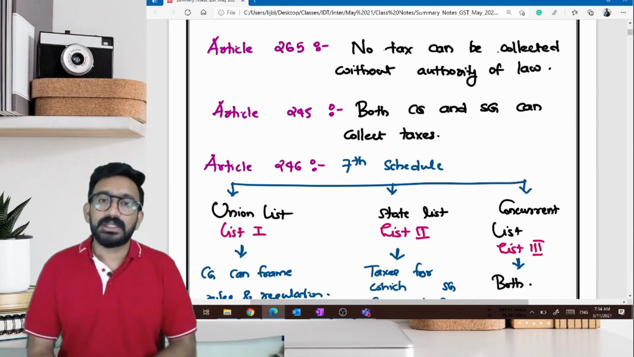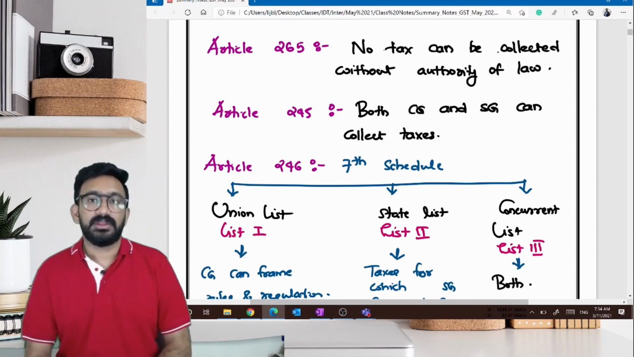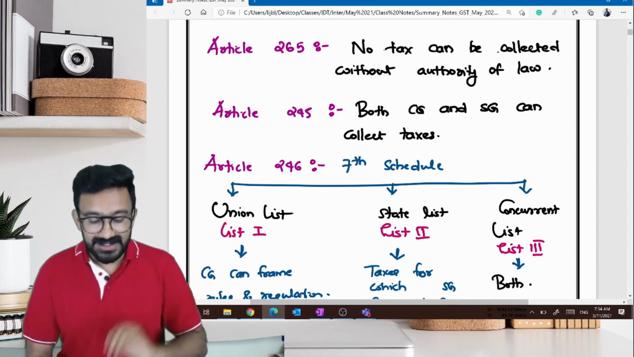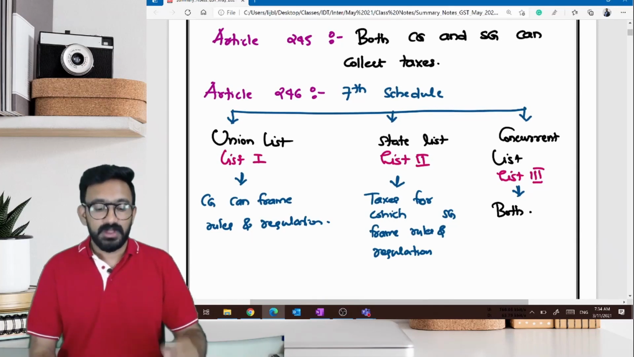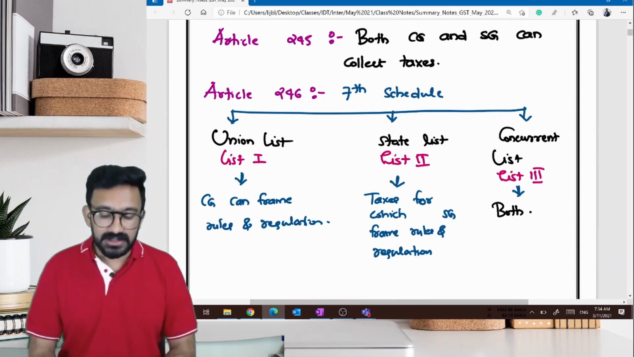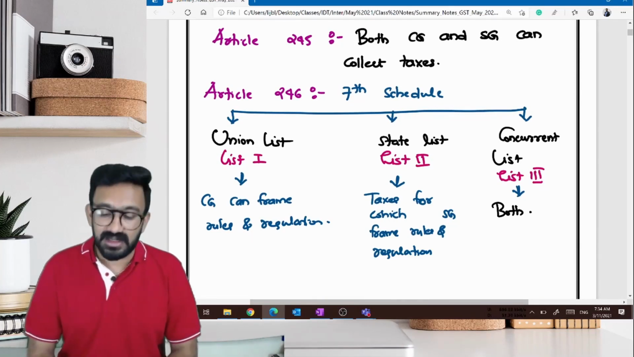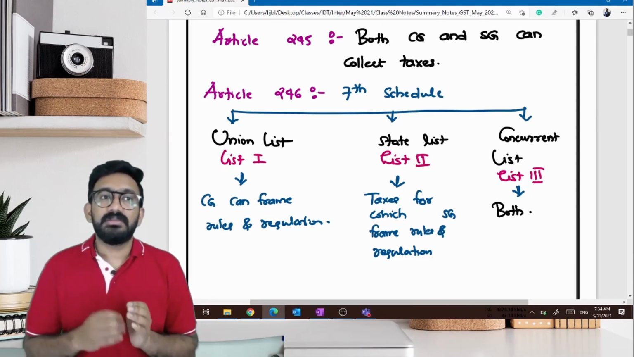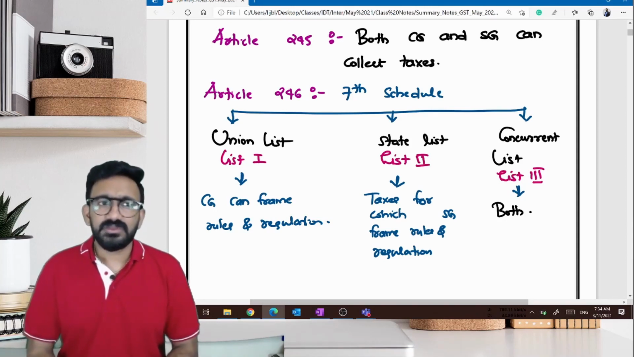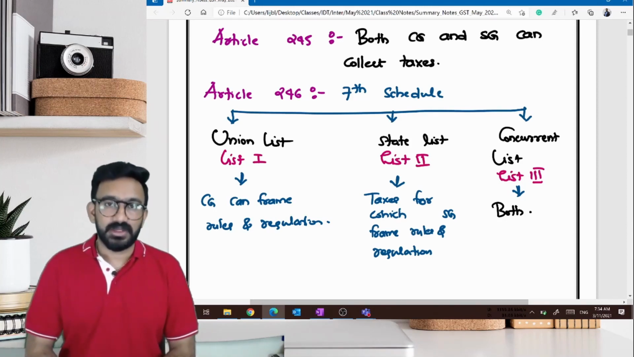Now there is one more article called Article 246, which in 7th schedule talks about three lists. List 1, 2, 3. List 1 is called union list, list 2 is called state list, and list 3 is called concurrent list. Now, what is the importance of these lists? There is a fundamental understanding that you need to have.